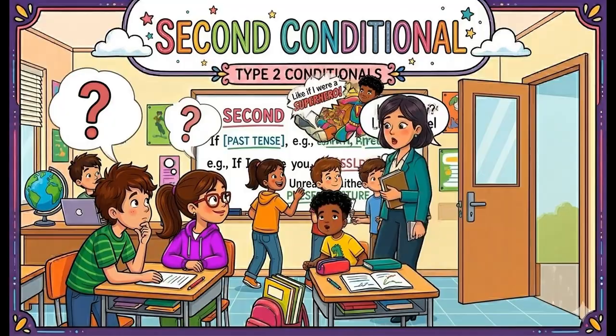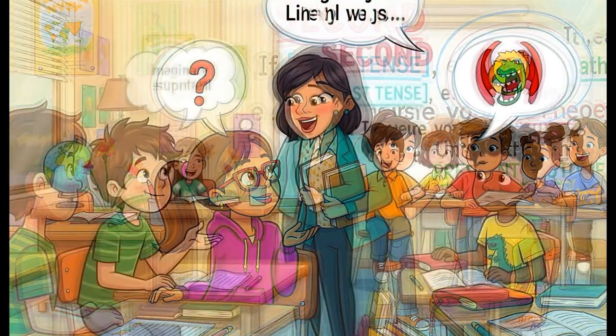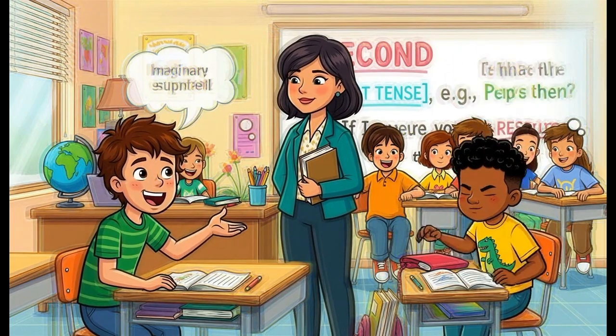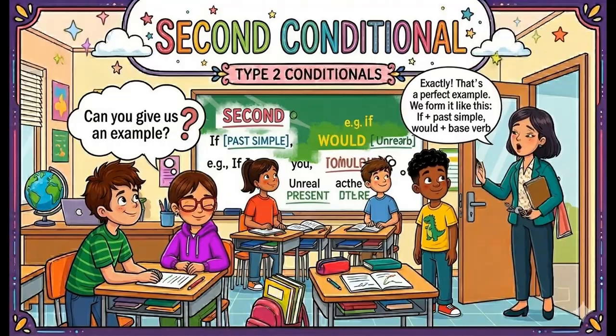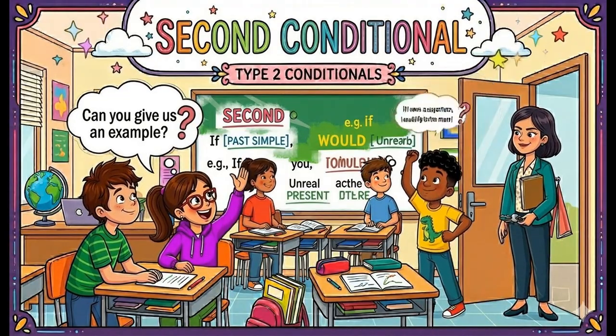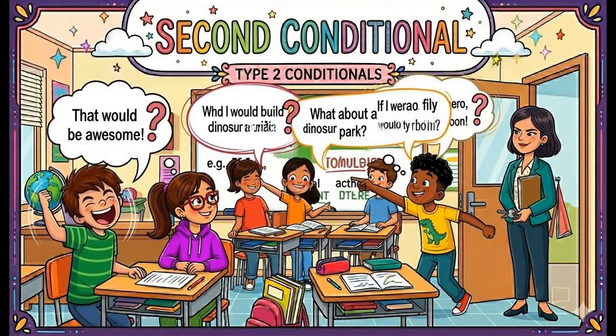Can you give us an example? Sure, if I won the lottery, I would travel the world. But you didn't win the lottery. That's true. If I were a superhero, I would fly to school. Exactly. That's a perfect example. We form it like this: if plus past simple. If I flew, I would fly to the moon, and I would build a robot army.